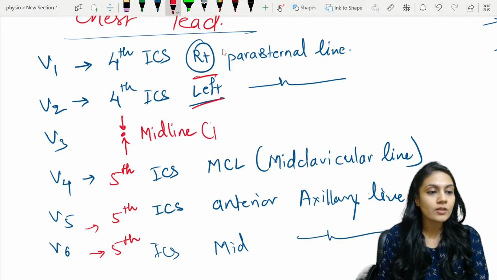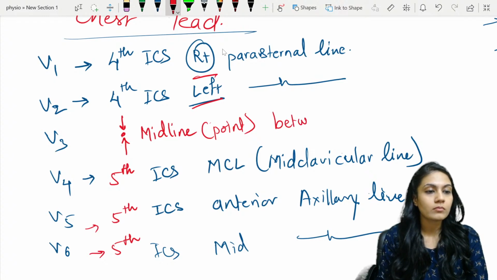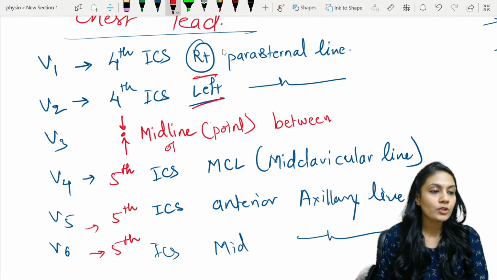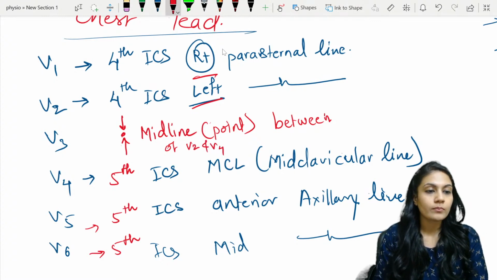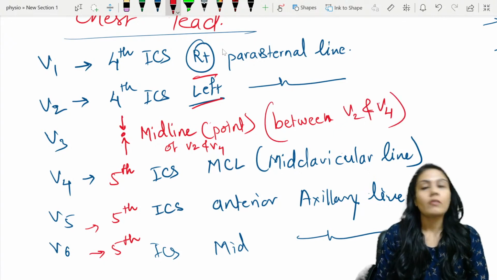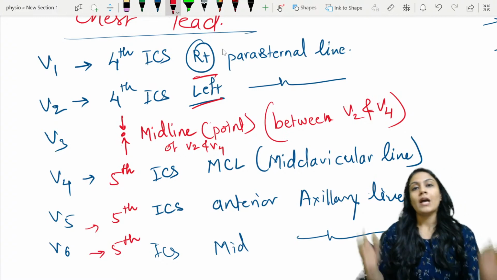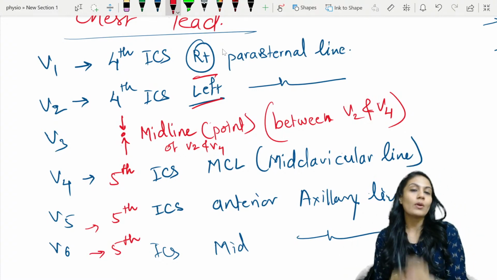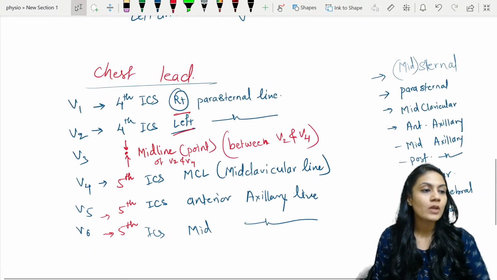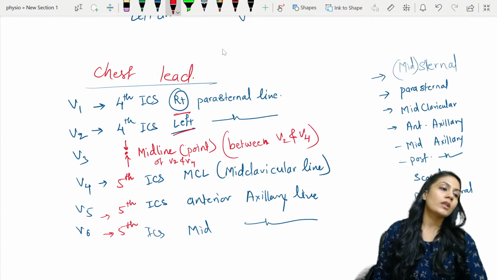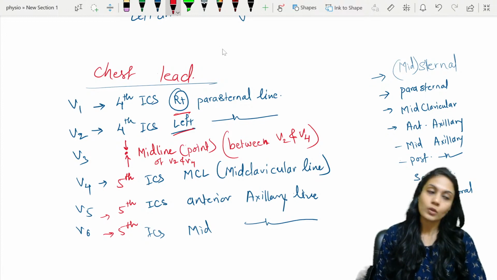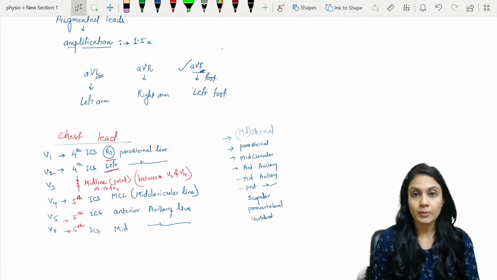Midpoint of V2 and V4, or you can write between V2 and V4. So between these two, we take an imaginary center and attach the V3 lead there. That is how you have to write the levels of the lead. ये तो हो गया आपका lead attachment, right?